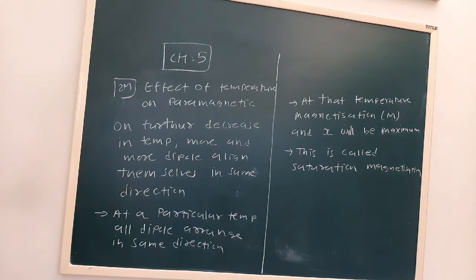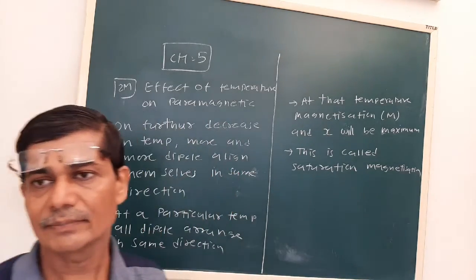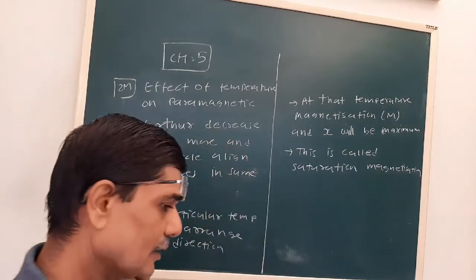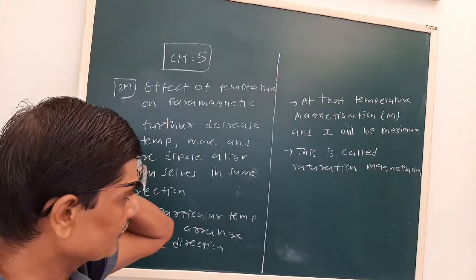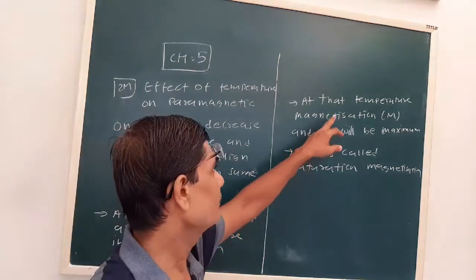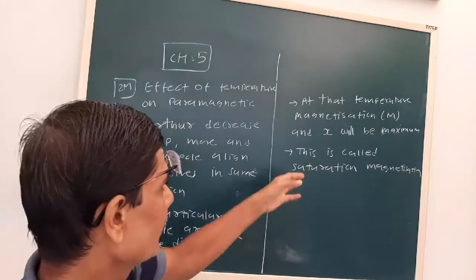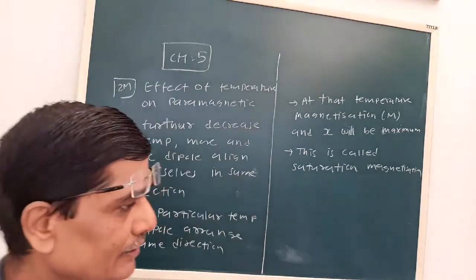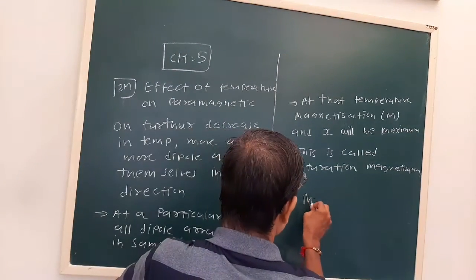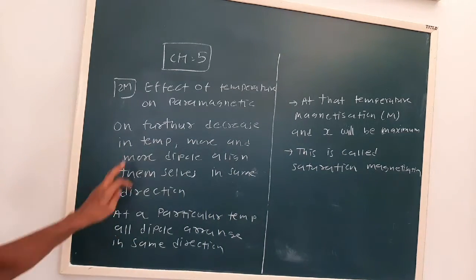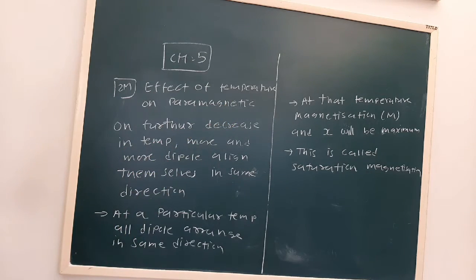This particular condition is called saturation. We have seen that magnetic susceptibility is inversely proportional to temperature. By decreasing the temperature, the magnetic susceptibility increases, and at a particular low temperature the magnetization and chi will be maximum. This condition is called saturation magnetization. At that time M will be the maximum value, M max, we can write.